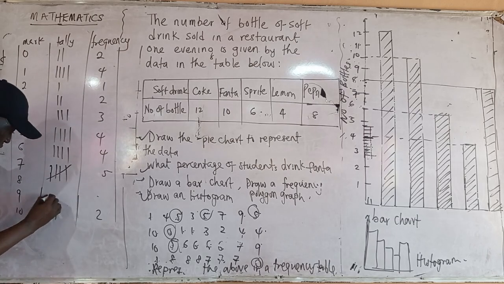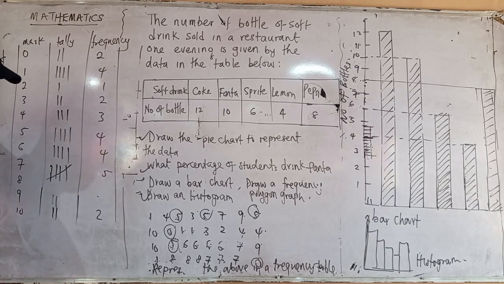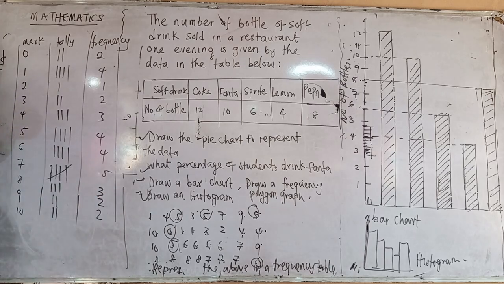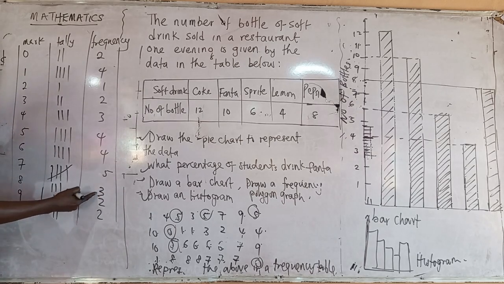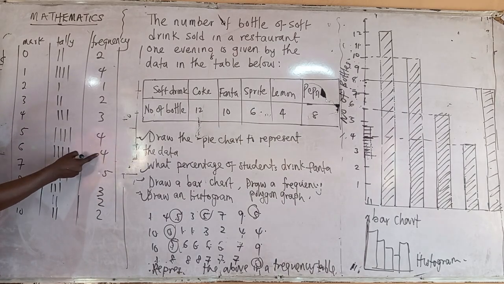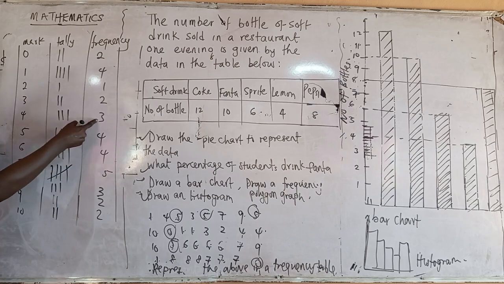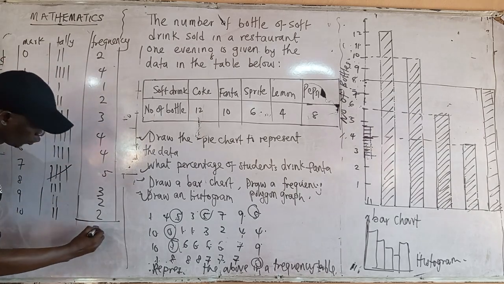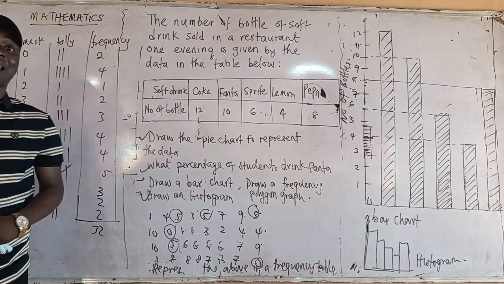Oh, we jumped 8. Then 8 is what? How many now? 3. 1, 2, 3. Abina. So we have 3 and 2 now. Abina is complete now. So this one plus this 2: 7, 12, 16, 20, 23, 25, 26, 30, 32. So you must calculate it so that it can be balanced.